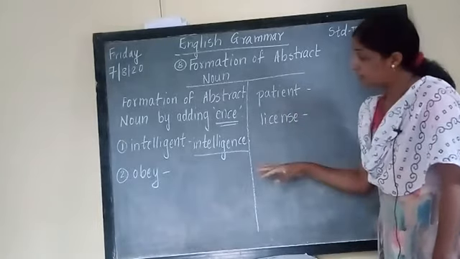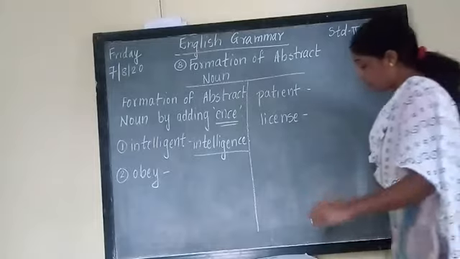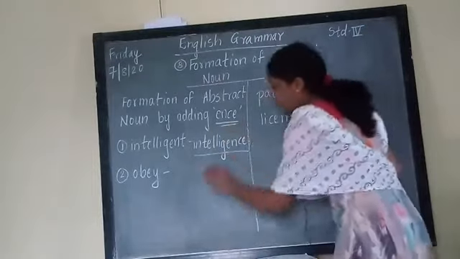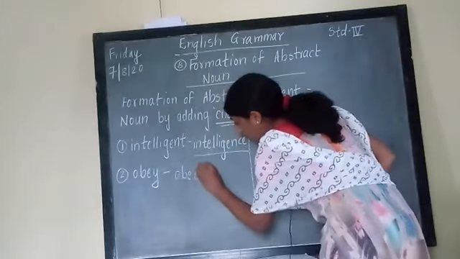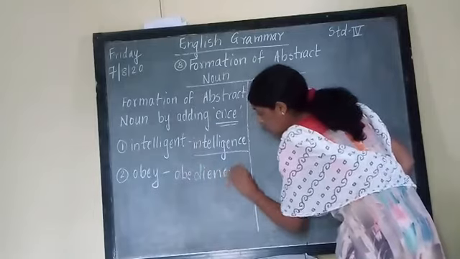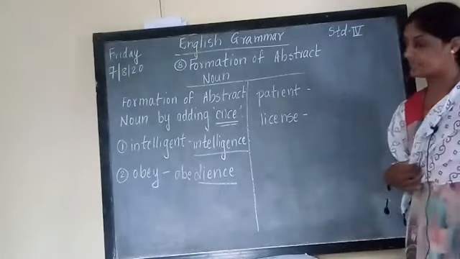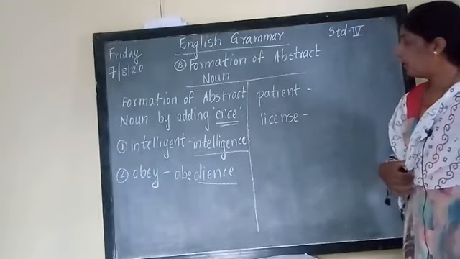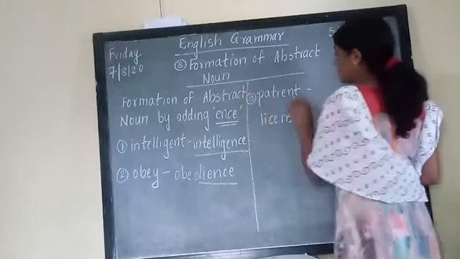Now we have to add ENCE to that word. So what will the word obey change to? Obey will change to obedience. O-B-E-D-I, and we are going to add E-N-C-E. So obey will change to obedience. Can you see? Obedience.